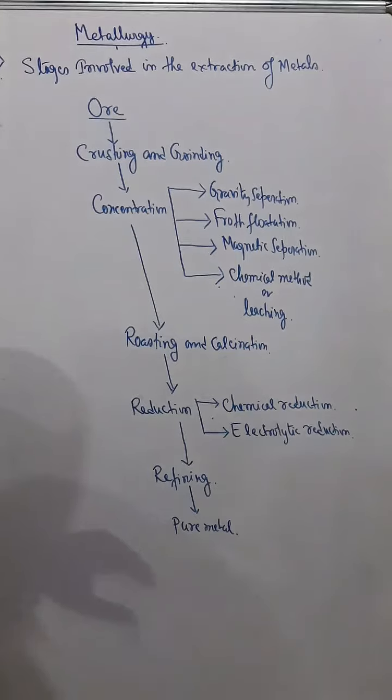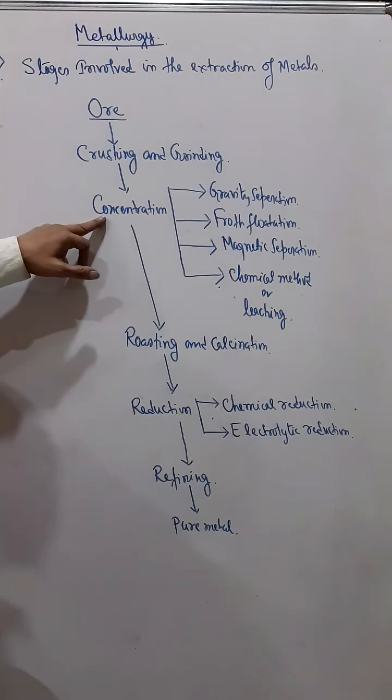Concentrating the ore means removing all the unwanted particles from the ore. Like you have just seen, I told you about gangue and all. There are many types of impurities present, so we first try to remove all these impurities, and that is known as concentration of the ore.